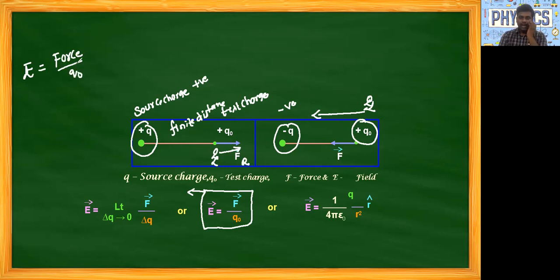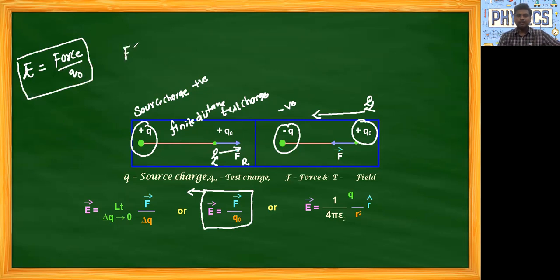This is the force acting on these two charges, plus Q and plus Q naught. So the force acting on the two charges per unit test charge is the simple definition of our electric field or electric field strength. And we know the force. How to write the force?